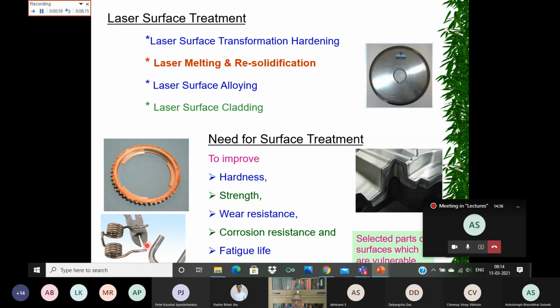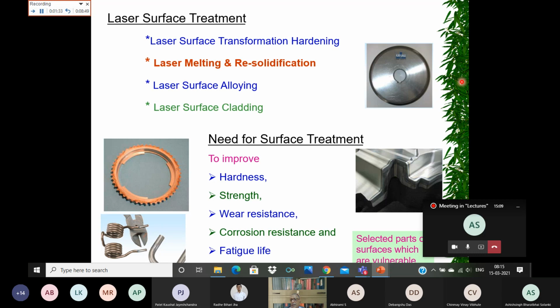So to extend its life we need this edge, where it makes contact with the wire, to be very hard and wear resistant. The rest of the material can be ductile, it need not be so hard, but that surface which is undergoing wear and tear while in use needs to be hardened in order to extend its life.